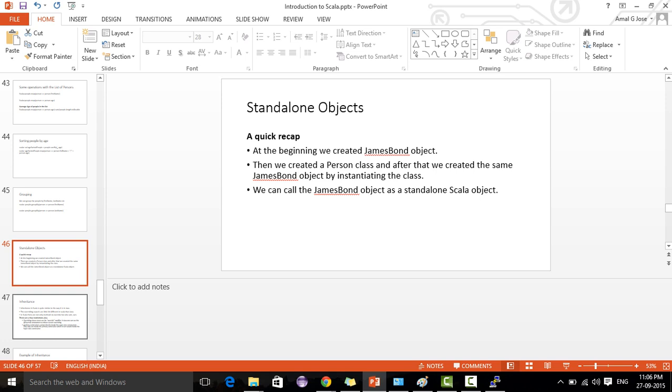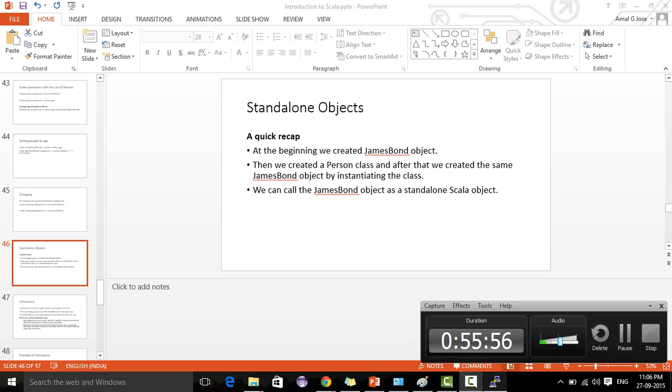The second time, we created the same James Bond object using a class.